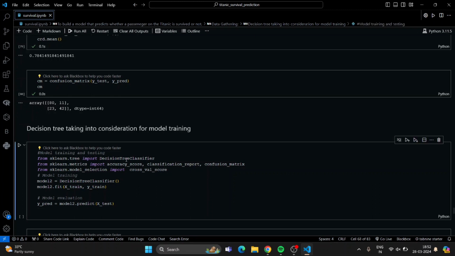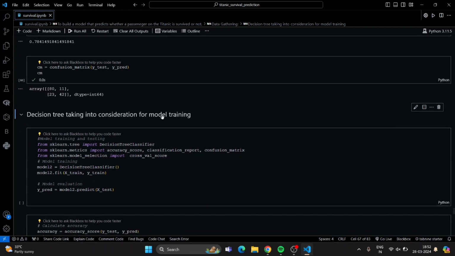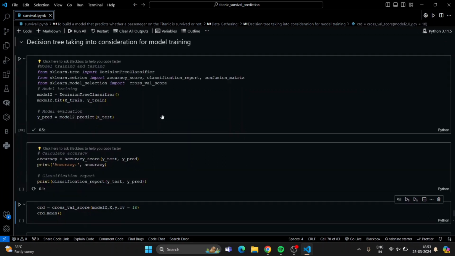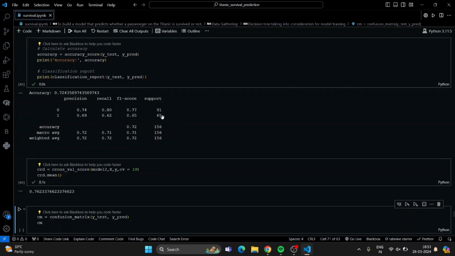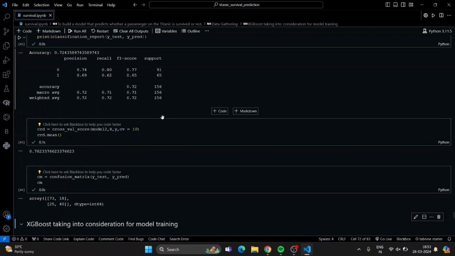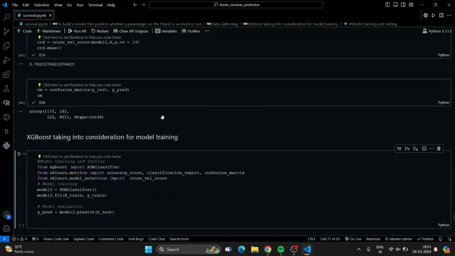So I'm going on to the second model, that is decision tree. I took the decision tree classifier and accuracy score, imported the libraries, fitted the model with the decision tree and predicted. Now, if I see my accuracy score, it's coming around 72%, which means it's not more accurate than my previous model, logistic regression. And my cross validation is also around 76%, which is average.